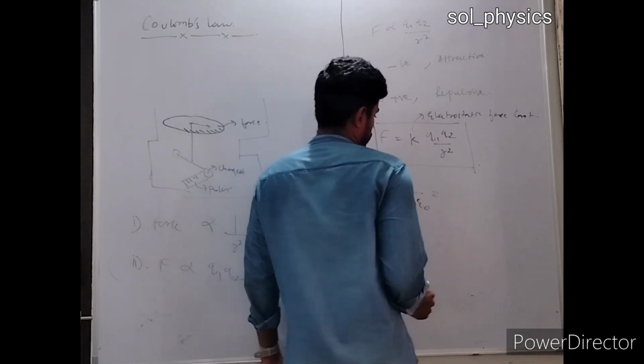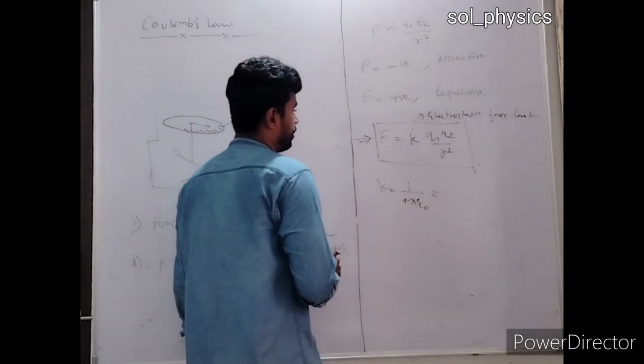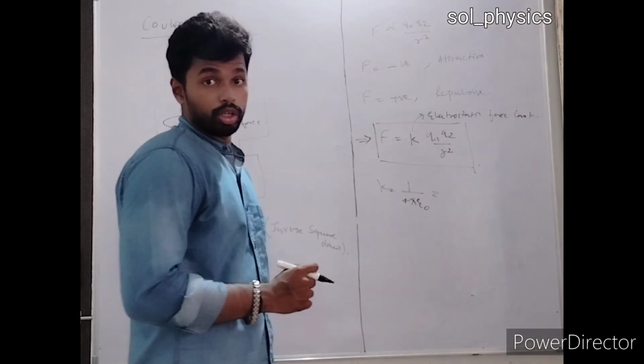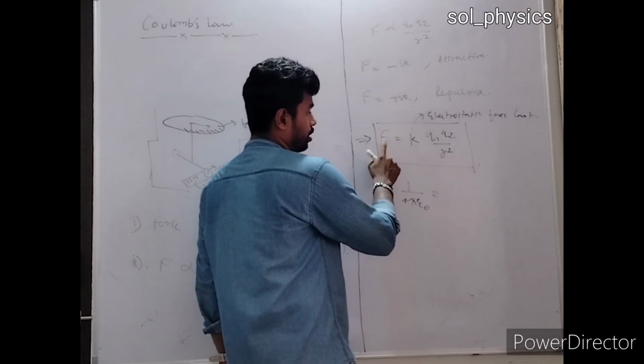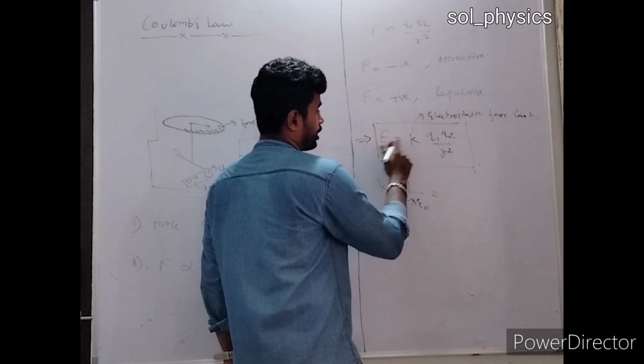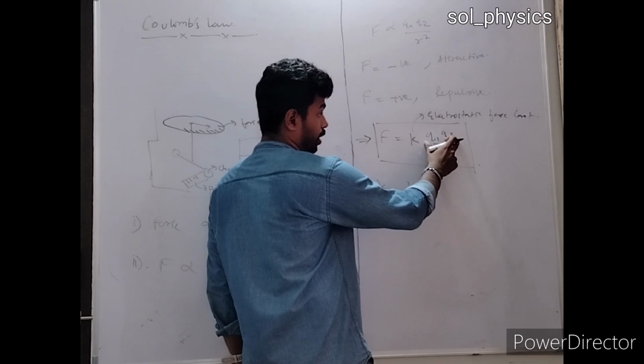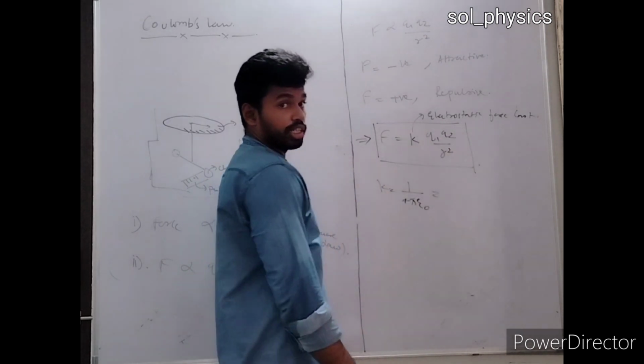And what will be the unit of K? Since we know that the unit of force is Newton, the SI unit of charge is Coulomb, and the SI unit of distance is meter.